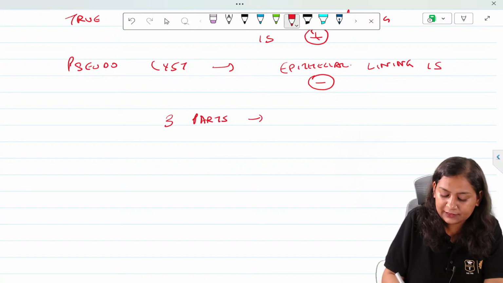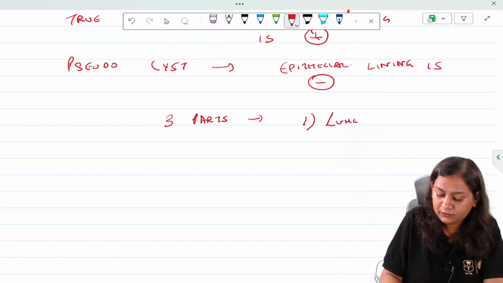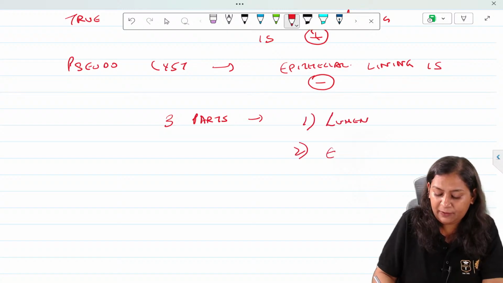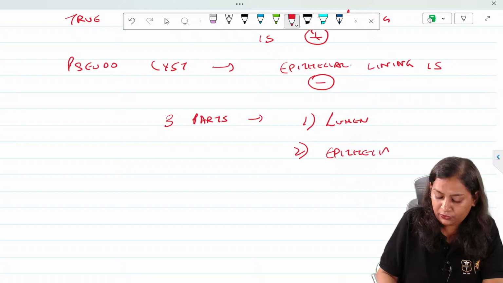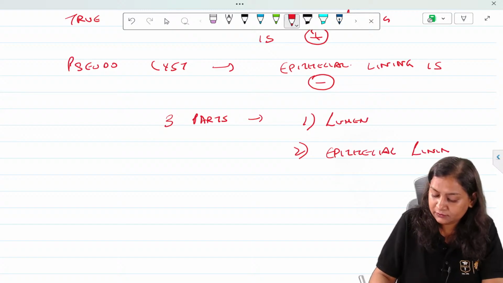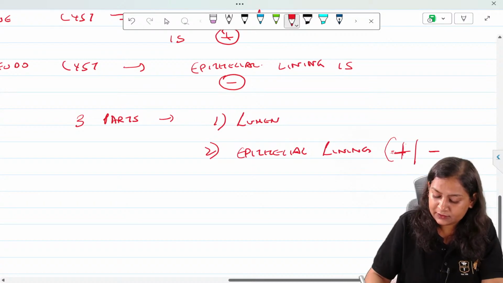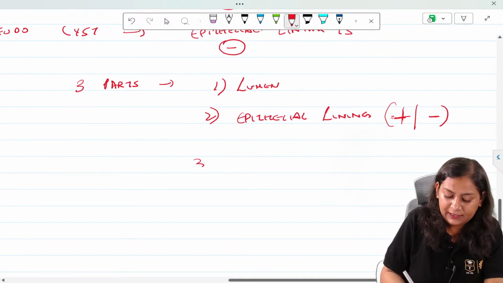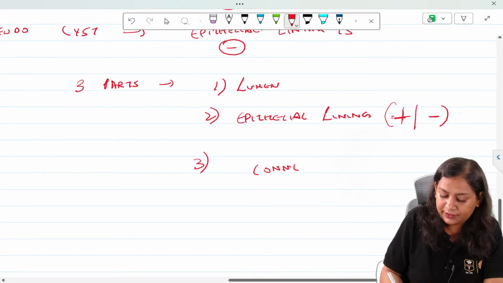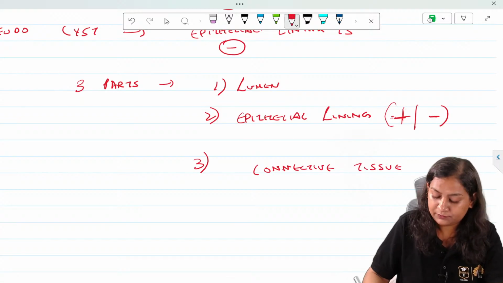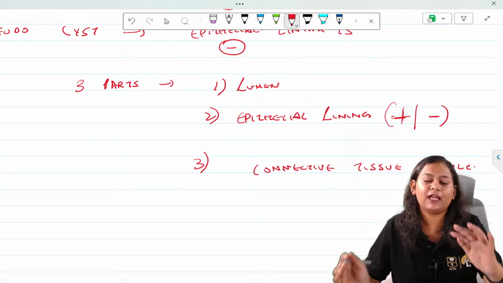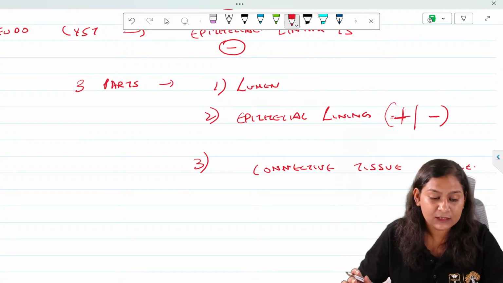Three parts. That is, first we have a lumen. Then the epithelial lining, which can be present or absent. And then we have a connective tissue capsule. Okay, so based on this, we have divided between true cyst and pseudocyst.